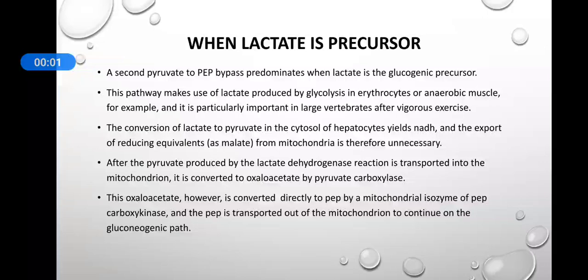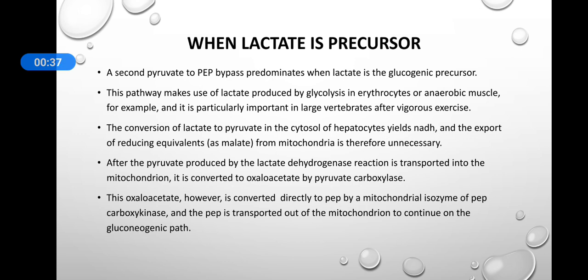Now we will discuss what will happen when lactate is the glucogenic precursor. In this case, lactate is produced by glycolysis in the erythrocytes or anaerobic muscles. If we are doing vigorous exercise, this lactate will be produced from glucose, and it serves as the glucogenic precursor. The conversion of lactate to pyruvate in the cytosol of hepatocytes will yield NADH, and we will not need